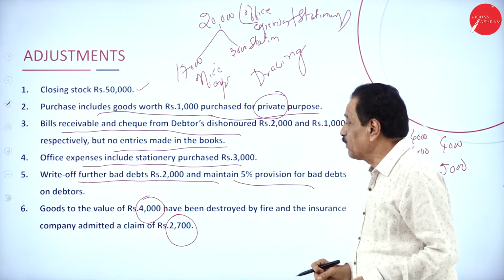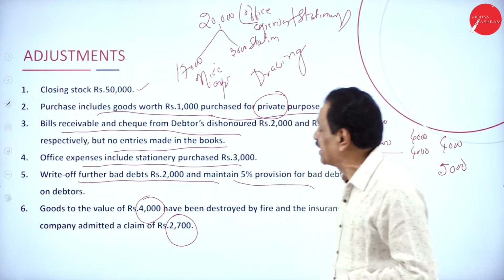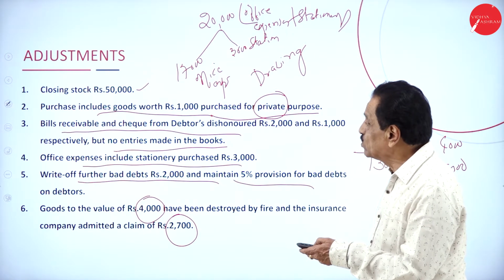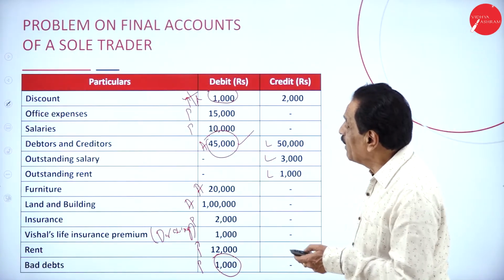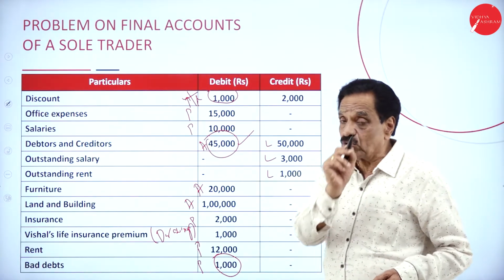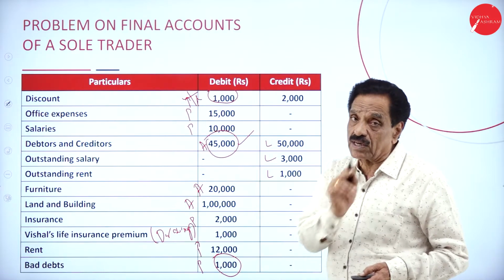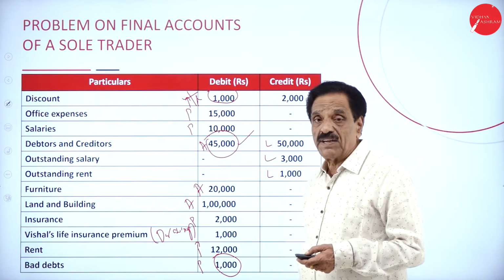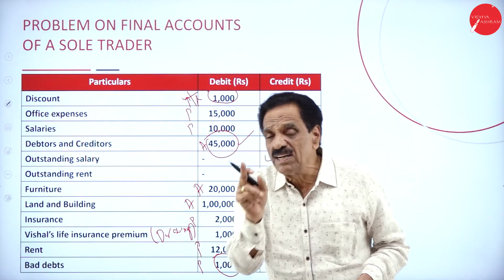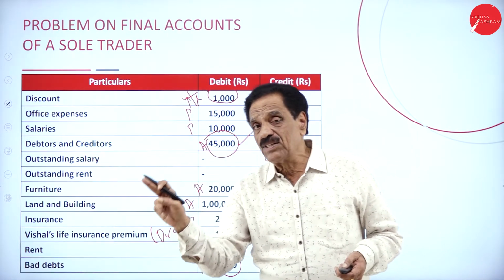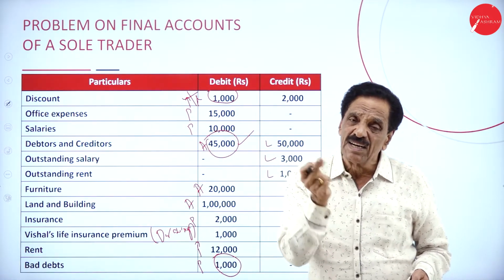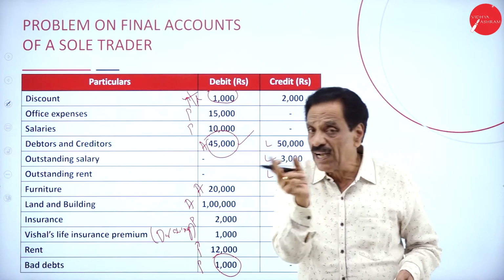Now, we'll go to a problem. I will explain this particular rate of further bad debt. You see that? What's the value of the debtor? 45,000. Already bad debt is 1,000. I will explain this. 45,000. BR dishonor, deduct from BR, add to debtor. Check dishonor, deduct from cash at bank, add to debtor.